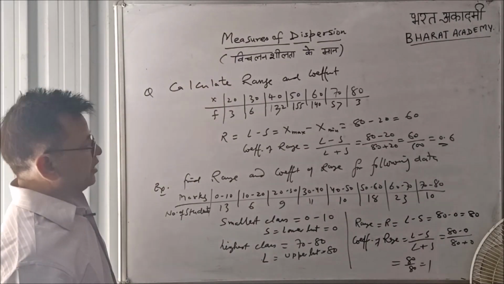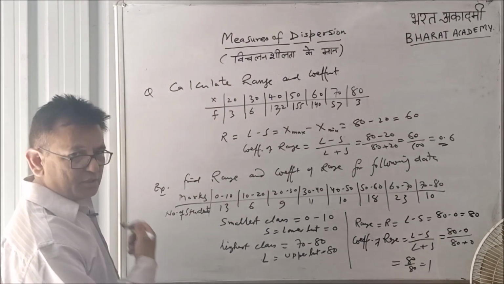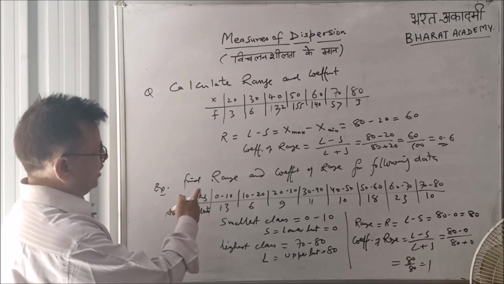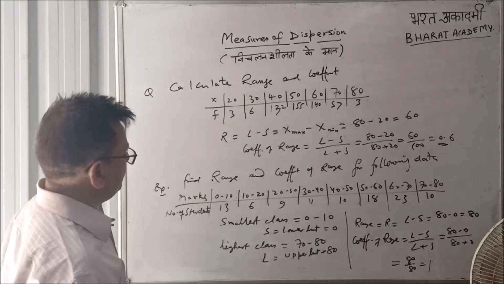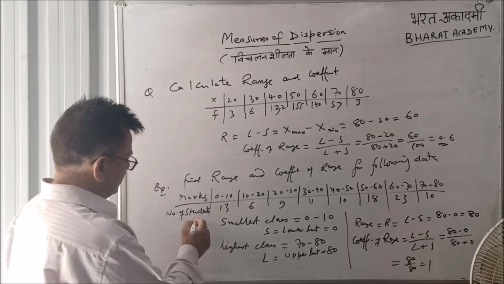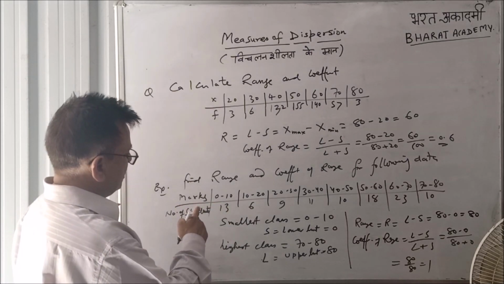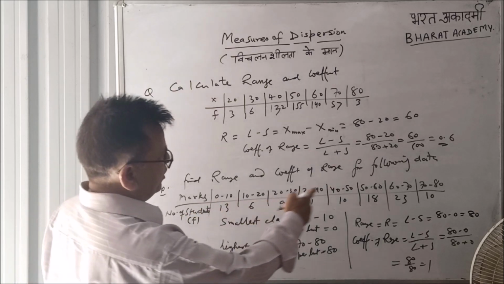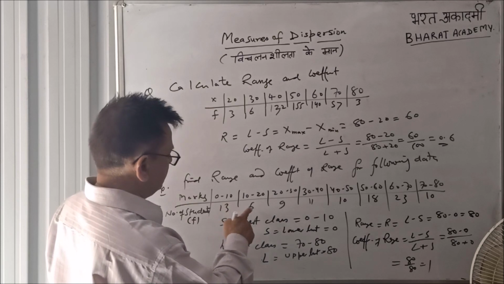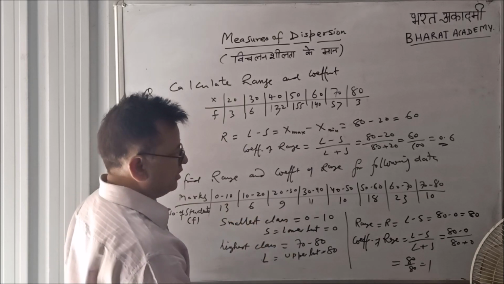Now we calculate range and coefficient of range for continuous data. This is the third example. Find range and coefficient of range for the following data. These are marks, class intervals. These are number of students, these are frequencies. The marks are 0 to 10, 10 to 20 up to 70 to 80, and their corresponding frequencies are 13, 6, 9, 11 and 10.